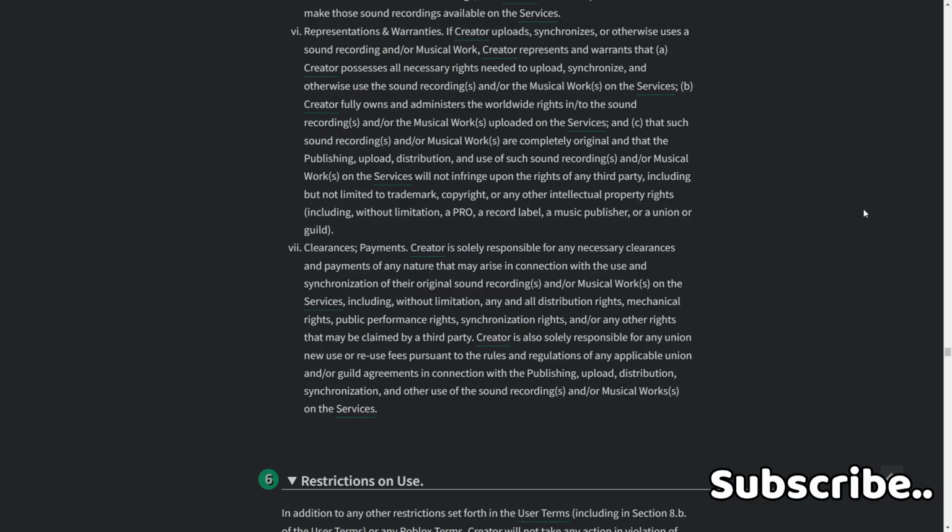Alright, 7. Clearances, payments. The creator is solely responsible for any necessary clearances and payments of any nature that may arise in connection with the use and synchronization of their original sound recordings and/or musical works on the services, including without limitation all distribution rights, mechanical rights, public performance rights, synchronization rights, and/or any other rights that may be claimed by a third party. The creator is also solely responsible for any union new use or reuse fees pursuant to the rules and regulations of any applicable union or guild agreements in connection with the publishing, upload, distribution, synchronization, and other uses of the sound recordings and/or musical works on the services.